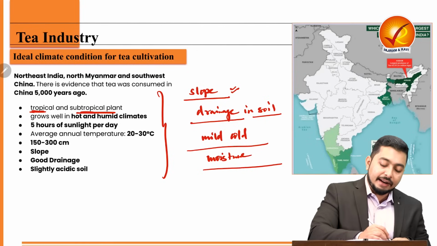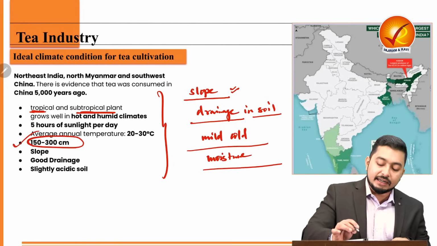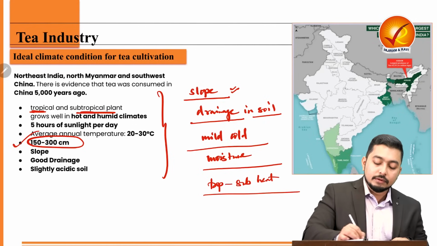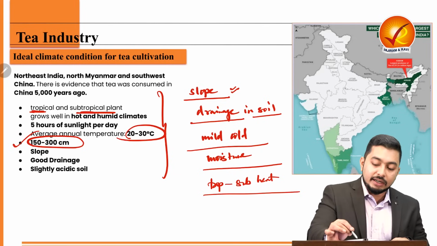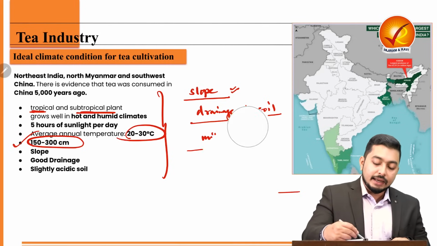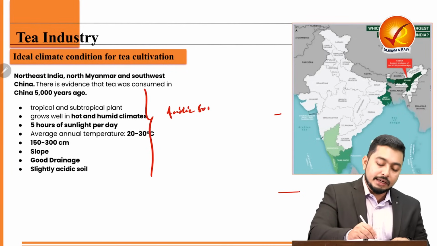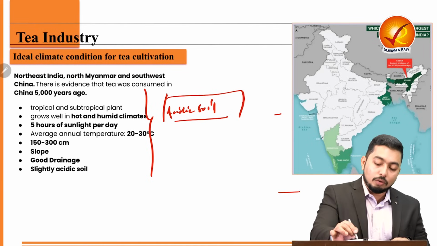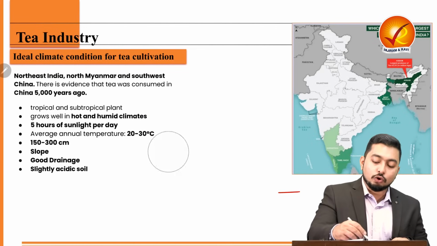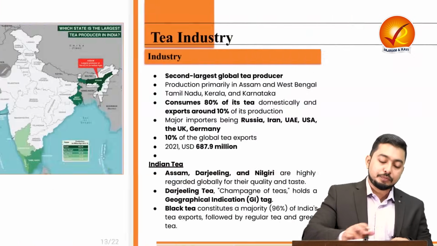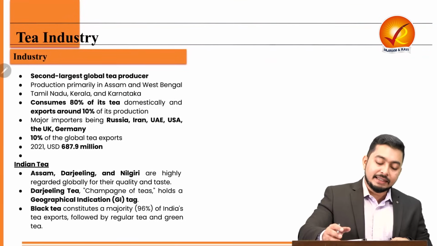So it can handle rains from 150 centimeters to 300 centimeters. And we need tropical to subtropical heat. That means ideal temperature is 20 to 30 degree Celsius. And if we have mildly acidic soil, then it is good for the crop. And sun is also a must. So gloomy weather is not good for tea. Having said that, let's look at the industry.